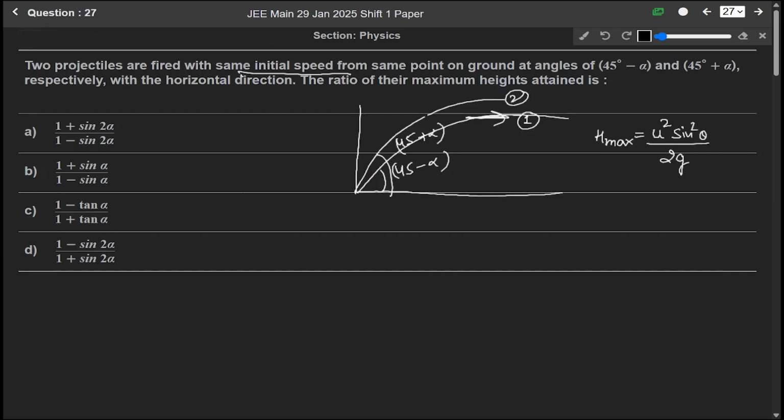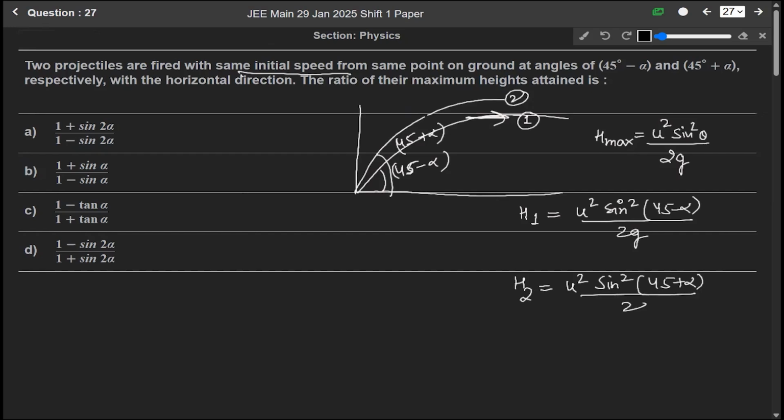For the first one, with angle 45 minus alpha, h1 equals u square sine square 45 minus alpha over 2g, and h2 equals u square sine square 45 plus alpha over 2g.